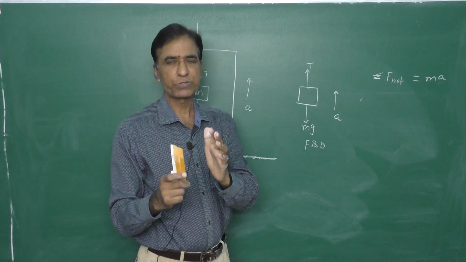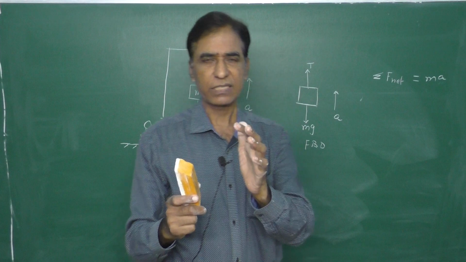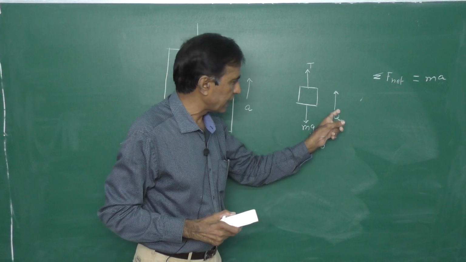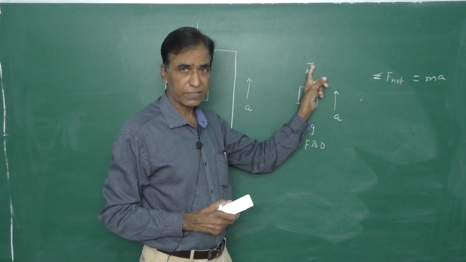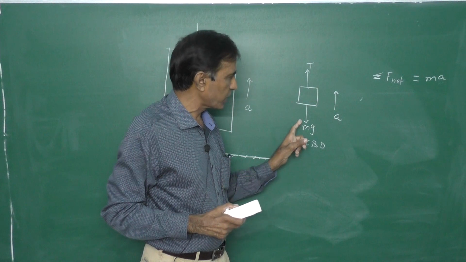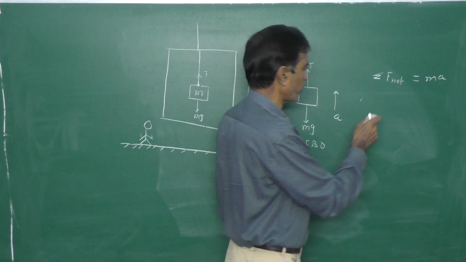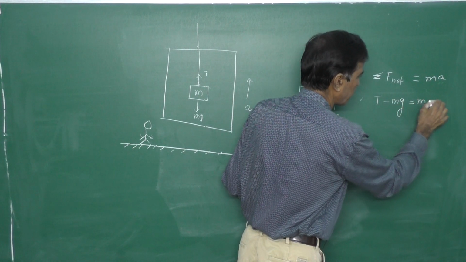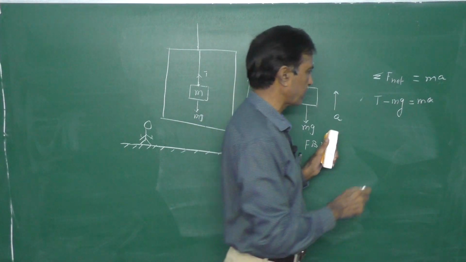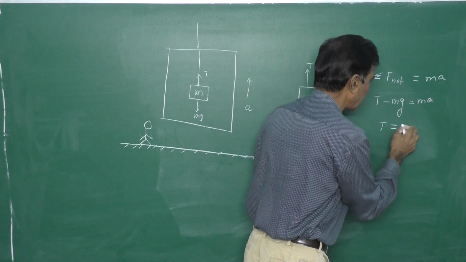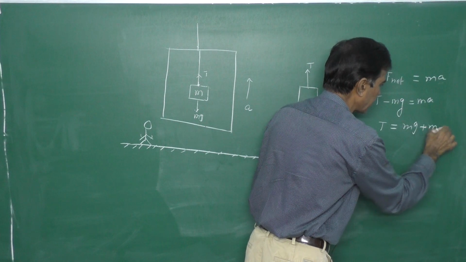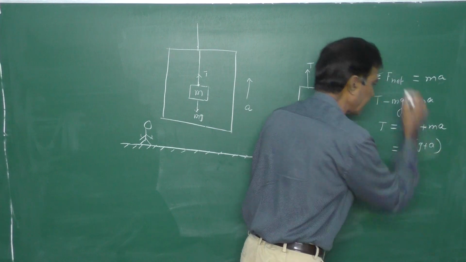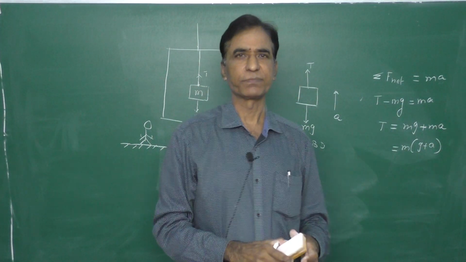Forces acting in the direction of acceleration must be taken as positive, and the opposite ones should be taken as negative. Therefore, T minus mg is equal to ma. So the tension in the string, T, is equal to mg plus ma, that is, m into (g plus a).